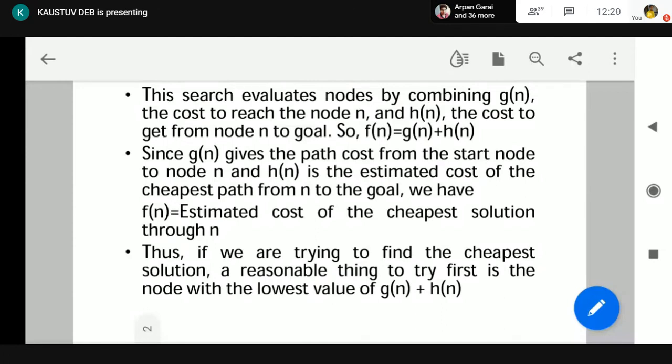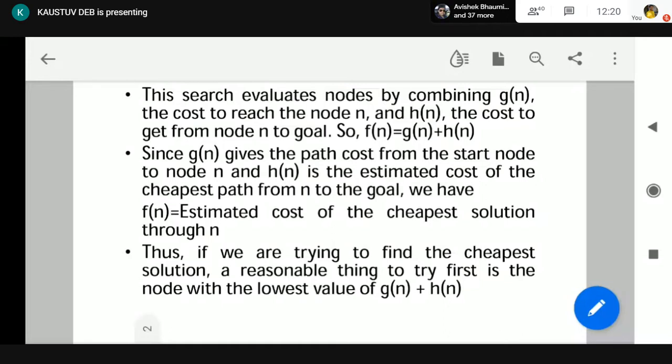As I told you, g(n) gives the path cost from the start node to node n, and h(n) is the estimated cost of the cheapest path from n to the goal node. By adding them up, we get f(n) equal to the estimated cost of the cheapest solution through n.